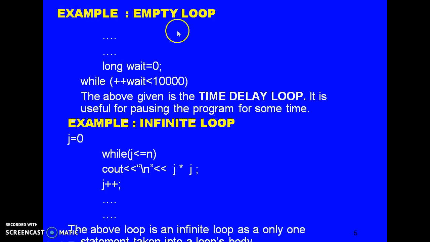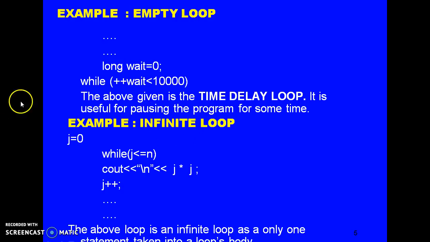For example, the empty loop, no statement being given, wait equal to 0, and with the condition while ++wait < 10000. So this will be used as a time delay loop. There is no other statement to be displayed in this. So this is an example of an empty loop.